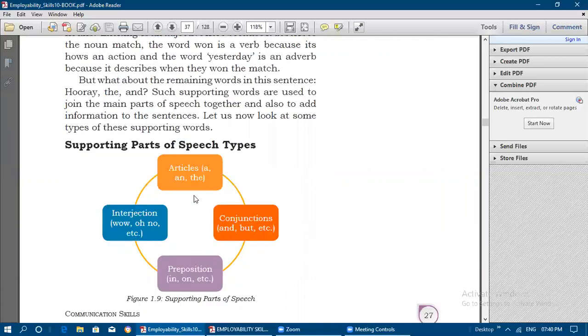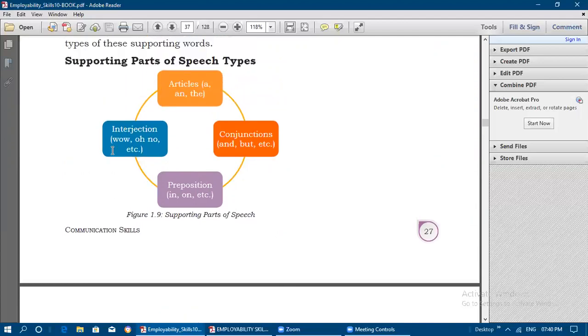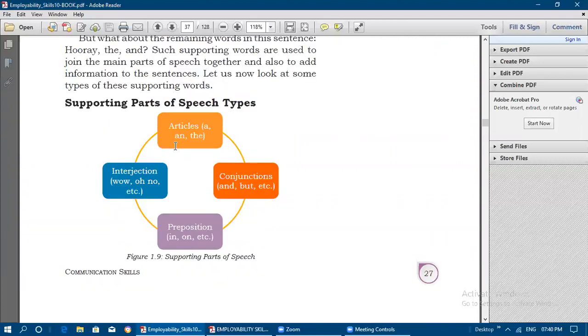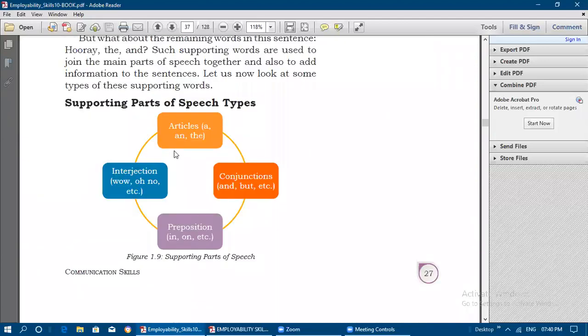The supporting parts of speech types are, first, articles: a and the. Then conjunctions: and, but, or. Then prepositions: in, on, under, below, beside, near, beneath, at. All those are prepositions. Then interjections, that is exclamation words: wow, oh no, oh, hooray, alas, like that. So these are the supporting parts of speech.